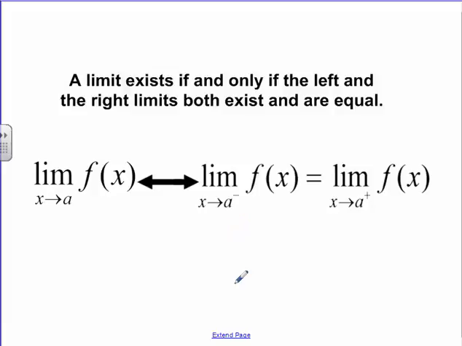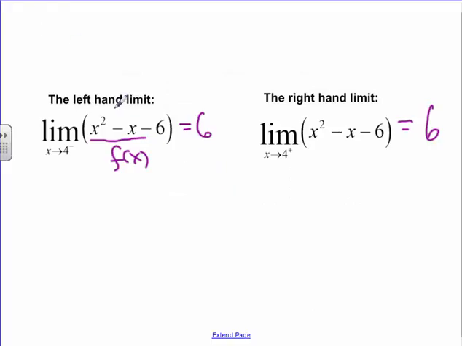Okay. So here's our first definition then. A limit only exists if the right and left-hand limits exist. If the left-hand limit gives you 5 and the right-hand limit gives you 5, then the limit exists. And maybe many of you have heard that quote out of the Mean Girls movie, I think it is. People always laugh when I get to this section because if they've seen the movie, the limit does not exist or the limit does exist. That's where we're going here, to figure out, does the limit exist or does it not? On this previous example, because the right-hand limit was 6 and the left-hand limit was 6, the limit does exist.